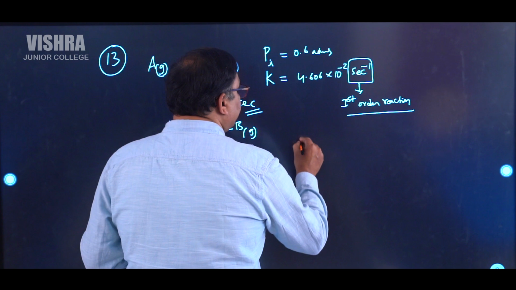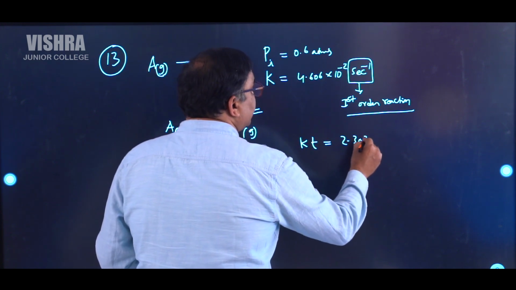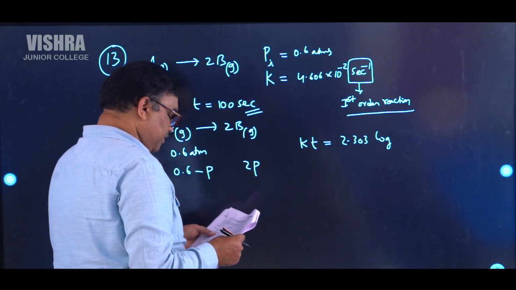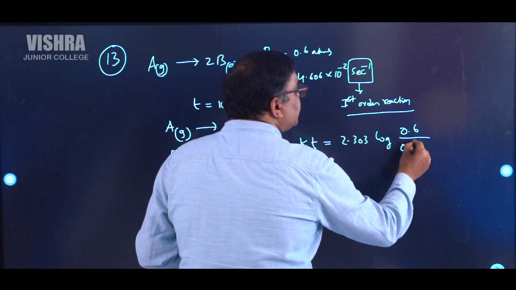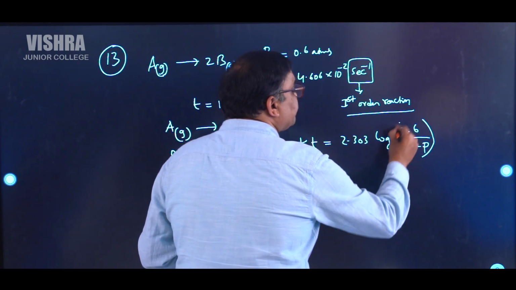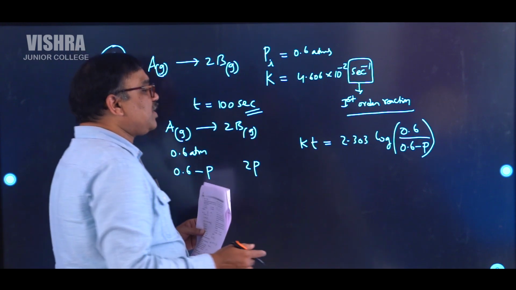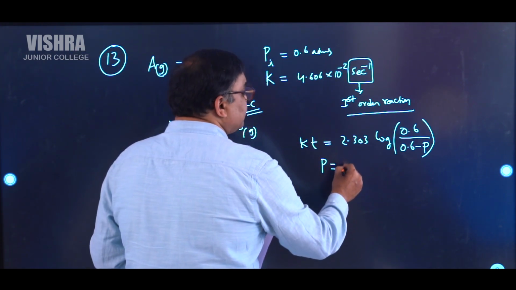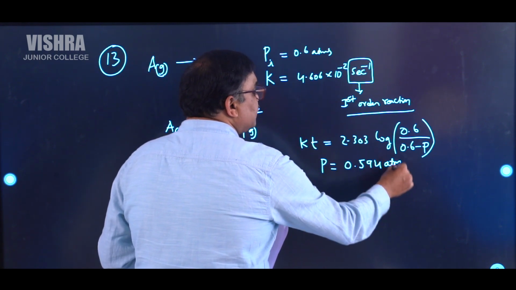So we can use the first order kinetics equation, Kt is equal to 2.303 log of initial by final, 0.6 by 0.6 minus P. So we have to solve this for P. When you solve this, you are going to get P as 0.594 atmospheres.